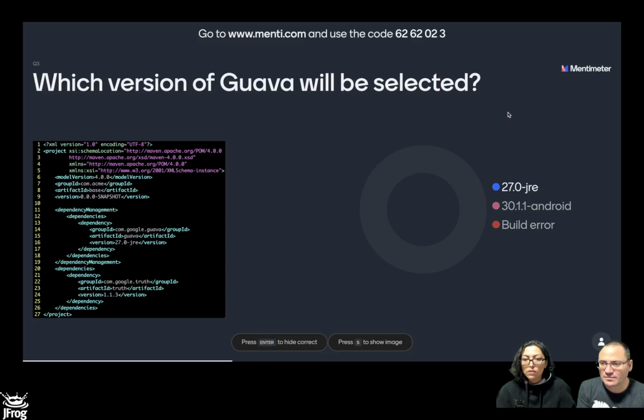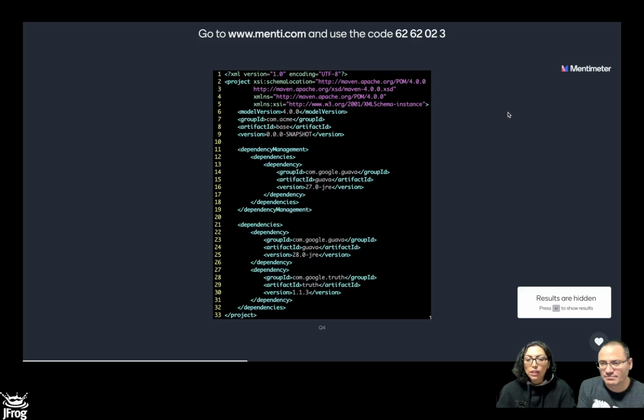So the actual answer is 27. Why? Because the dependency management block functions as a catalog, as a reference. There is no explicit version of Guava when we look into our dependencies, lines 23 to 26, so we know that Guava is brought transitively, with no explicit version there. With the dependency management block, no matter where in the graph these Guavas may be, the version that is going to be selected will be 27, because that is in the dependency management block. So remember, the dependency management block is a reference only for those that are not defined. Okay, let's continue. Next question.